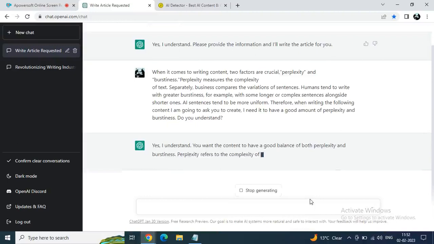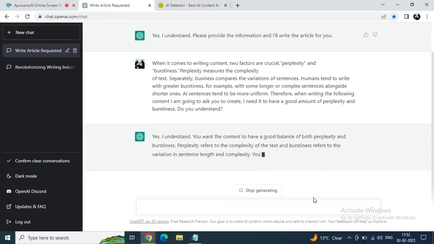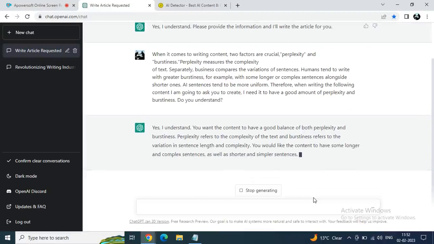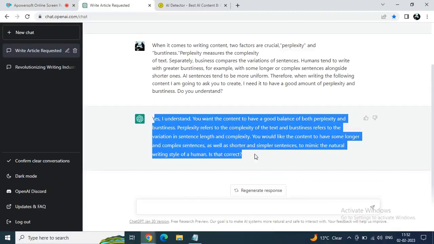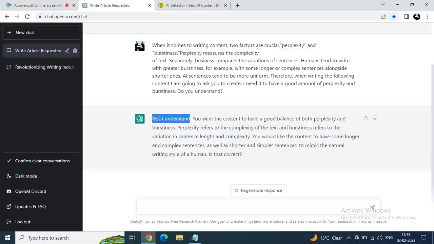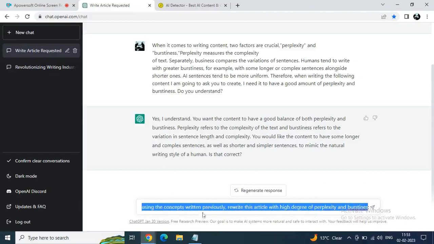So now after this reply, you have to move to this third step. It's totally in instruction, like you have to give complete instructions, and then write any article, and the way of giving instruction is exactly the same, otherwise maybe there will be some kind of detection. So just copy it: use this concept written previously, rewrite this article with a high degree of perplexity and burstiness. Copy this text, colon, and then paste the previously generated article.